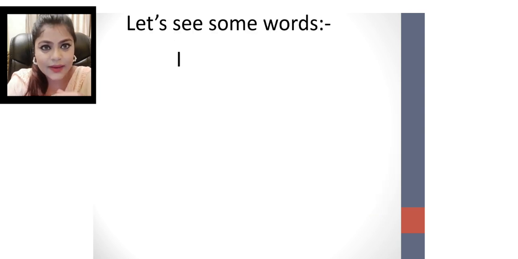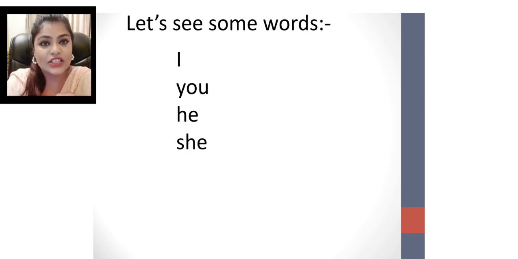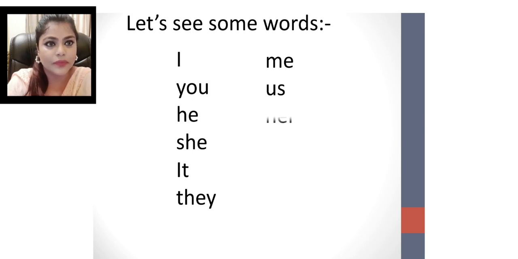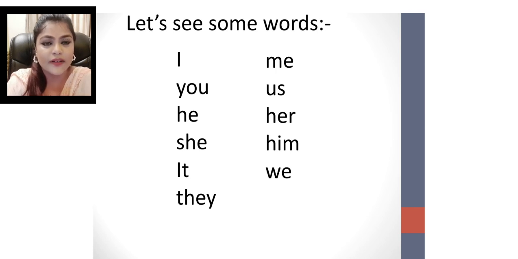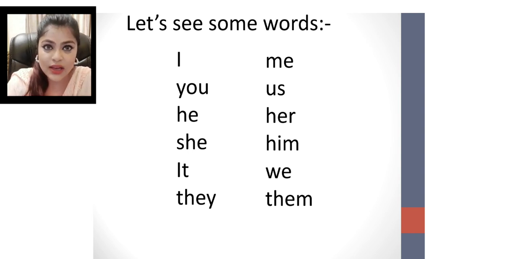That is I, you, he, she, it, they, me, us, her, him, we, them. We often use these words in our day-to-day life.